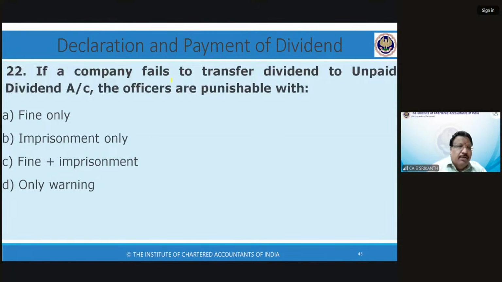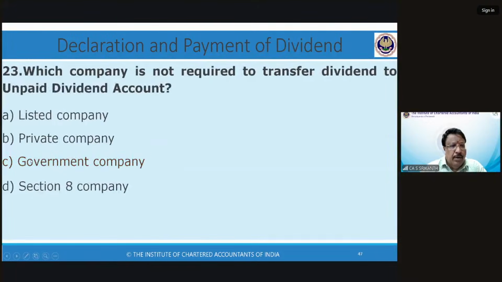Most of you have given that right. C. Somewhat A. If a company fails to transfer dividend to the unpaid dividend account, sorry, not payment of dividend. Okay, so sorry, the answer is wrong. Sorry, I correct it here. The correct answer is A. Sorry, I correct it here.